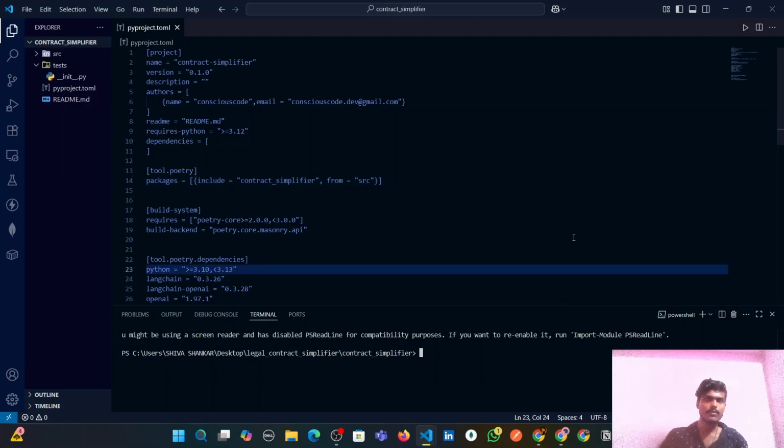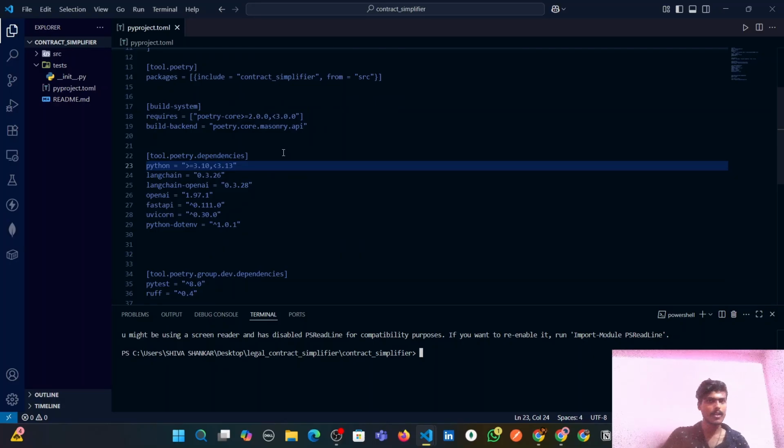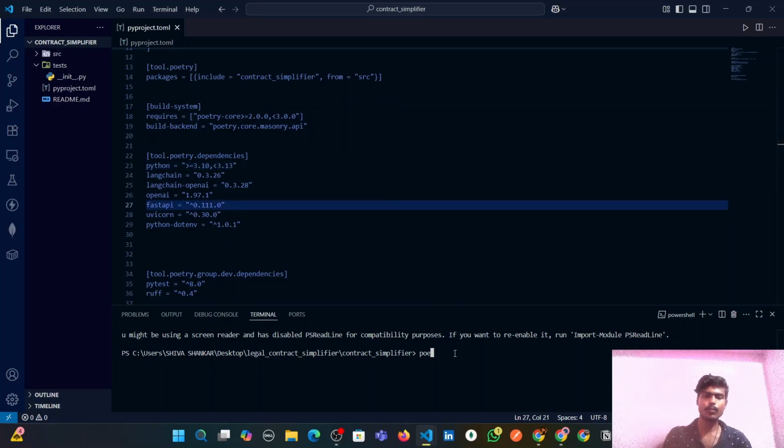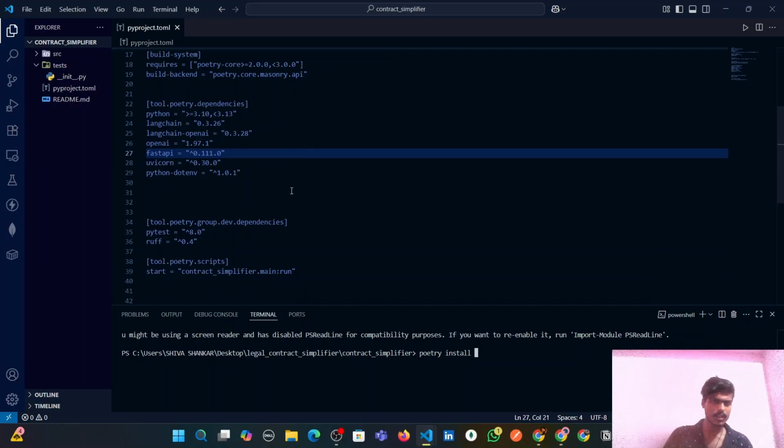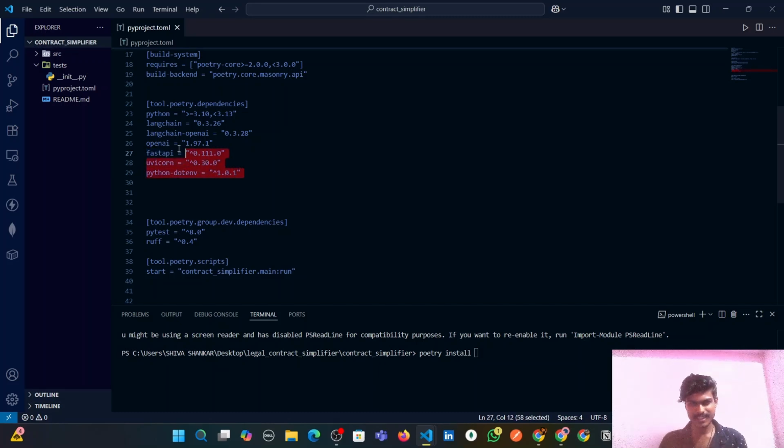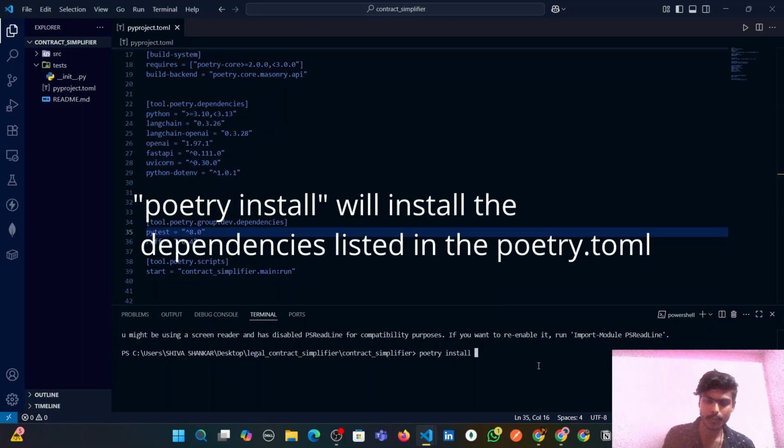Okay. Now that we have our pyproject.toml file ready, let's install everything and get our environment locked in. First, we need to run poetry install. This will read the pyproject.toml file, install everything into a virtual environment, and generate a poetry.lock file in the root folder, which will ensure that the exact versions which we have pinned here will be installed every time you deploy this project. So your project is fully reproducible and it will not break randomly if any library gets updated tomorrow. So let's run this poetry install.